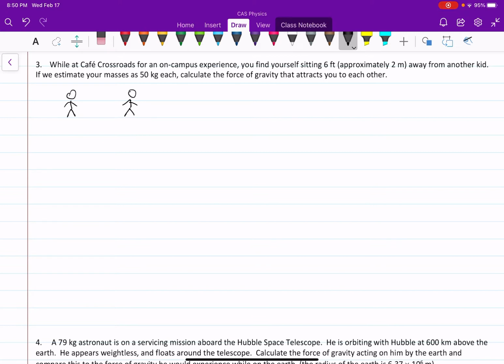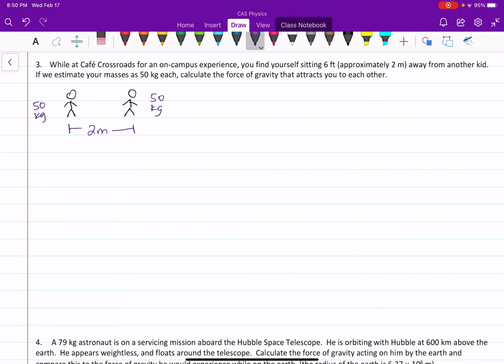But let's just imagine these two people are 2 meters apart. And we're going to estimate each of them to have a mass of 50 kilograms. So how attracted are they to each other?